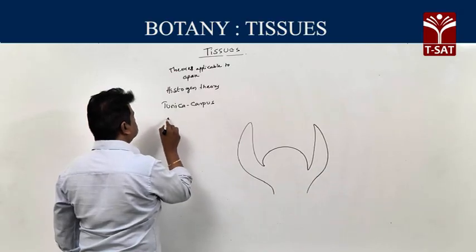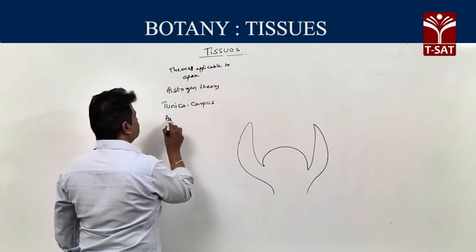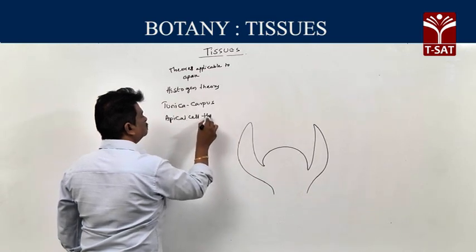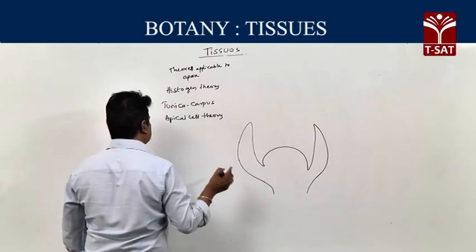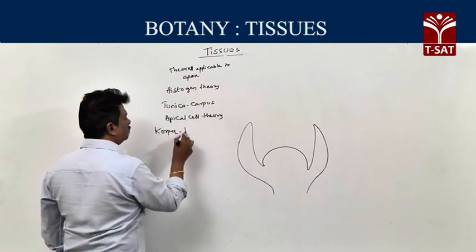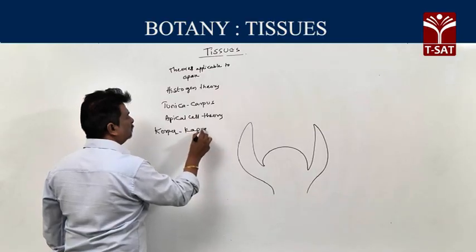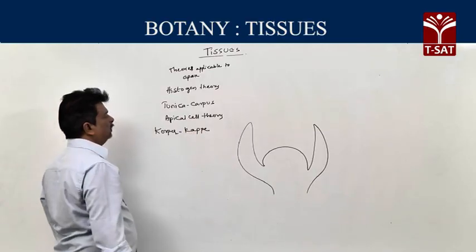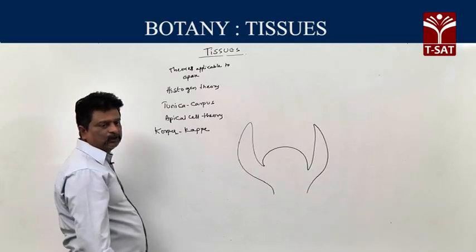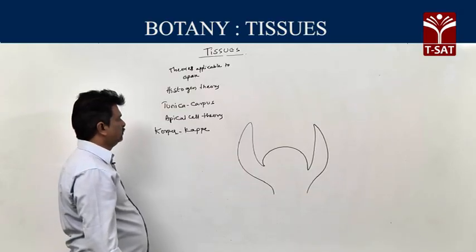Then apical cell theory. Fourth is another theory. So there are four theories applicable to apical meristems.